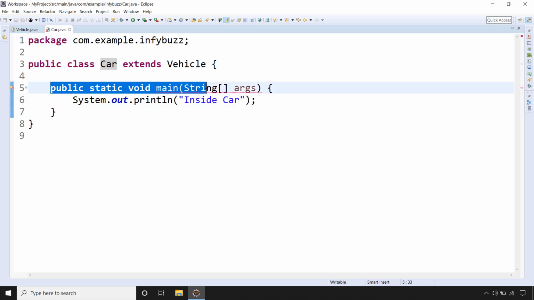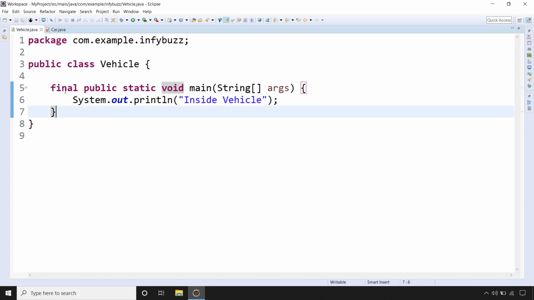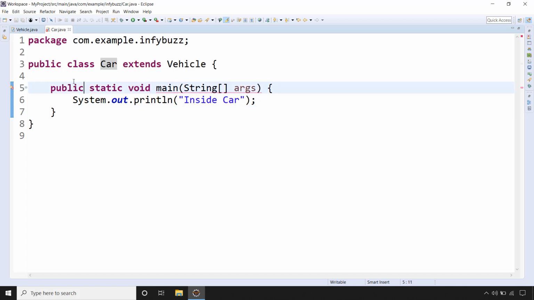So here car is the child class, right, because it is extending the vehicle class, and we cannot override this method. Okay, basically the same method with the same signature that we have in the parent class. So this is the method overriding in Java. I hope you are aware of this. So this is method overriding, and to prevent it we are using the final keyword in Java. Okay, and we declared this main method as final. So now our child class cannot have this particular main method with the same signature. Obviously with another signature you can have it, and this is the concept of Java. Okay, this is applicable to other methods as well.